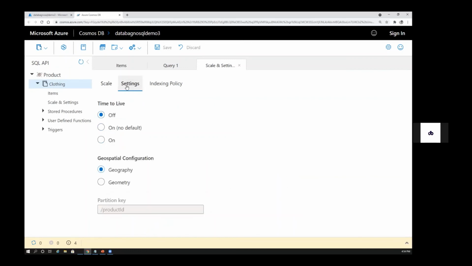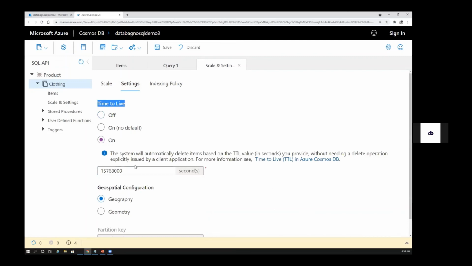And if you go to settings, here you have time to live. By default, it is off. You can turn it on. And by default, this is measured in seconds. Okay, so let's say I wanted to turn this on and I wanted to delete my data.